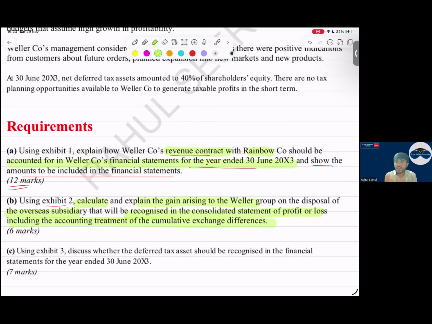What will we do with this? We will transfer this to P&L. We will reclassify this to P&L. Transfer means what? From your translation reserve, we will take it to P&L. For 6 marks. So calculation will be 3 marks. Explanation will be 3 marks.